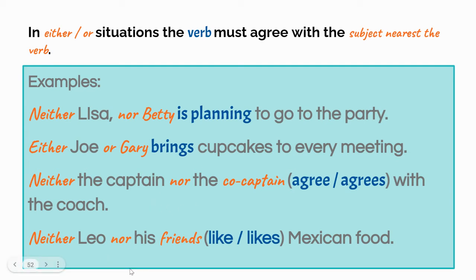So, neither Leo nor his friends like, ooh, what are we doing here? We have friends like. So this one's a plural word and it comes closest to the verb. So it's still neither he nor they. And so we would take the close one and decide which verb to use. So they like. If we flipped it, neither his friends nor Leo likes. The one that comes closest is the one you choose.